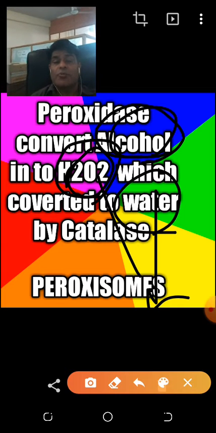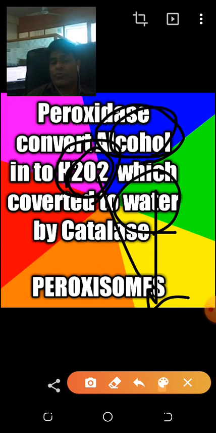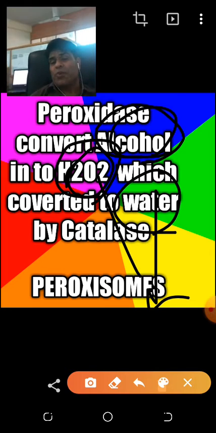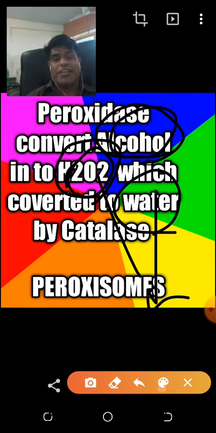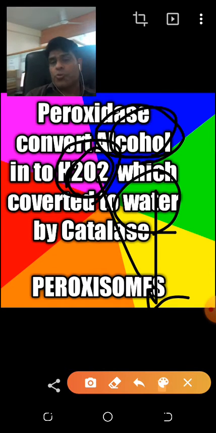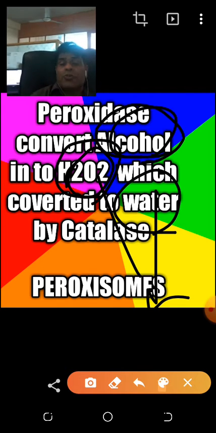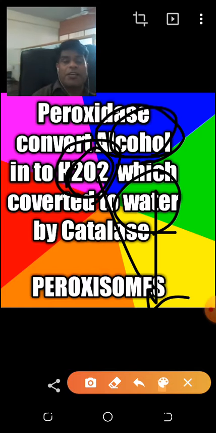So peroxisome contains enzymes that can oxidize and can reduce. The chemical that oxidizes another is the oxidizing agent, and the chemical that reduces another is the reducing agent. Hydrogen peroxide is reduced to water because an oxygen atom is removed, so catalase is a reducing agent, present in the peroxisome.